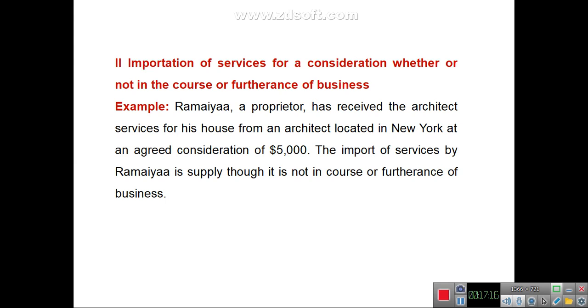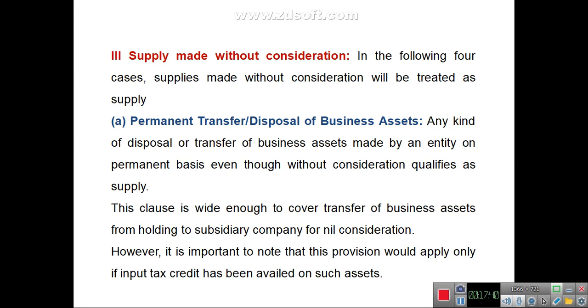For example, Ramaiah, a proprietor, has received architect services for his house from an architect located in New York at an agreed consideration of $5,000. Here, the import of services by Ramaiah is a taxable supply, even though that supply is not in the course or furtherance of business. The third category of supply is the supplies made without consideration.